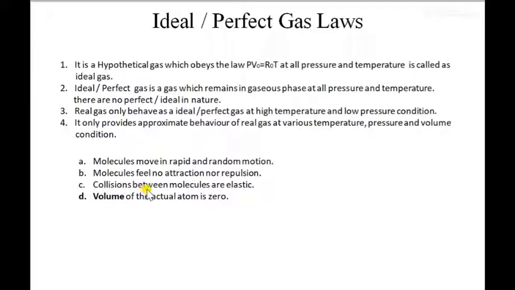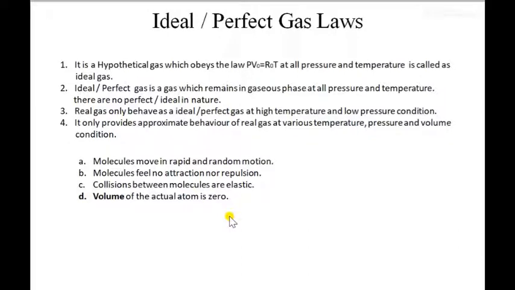Third, collisions between molecules are elastic. Elastic means when they collide, there is no impact force or any heat generation if collisions take place between the molecules. After that, the volume of an actual atom is zero. So this is the behavior or the properties of the ideal or the perfect gas.